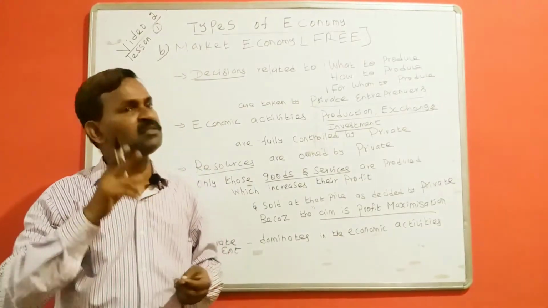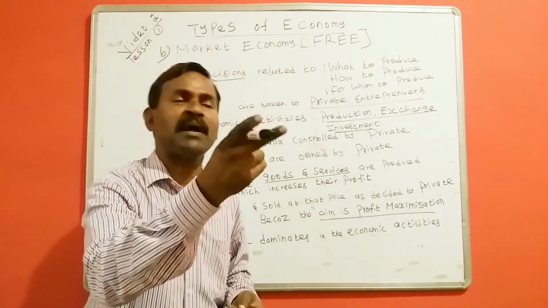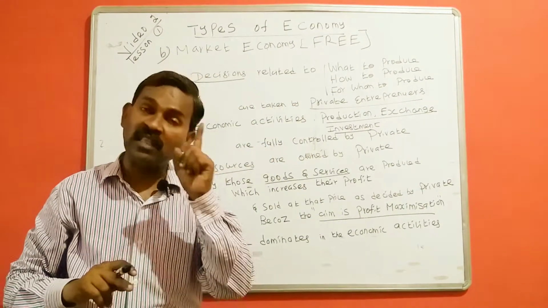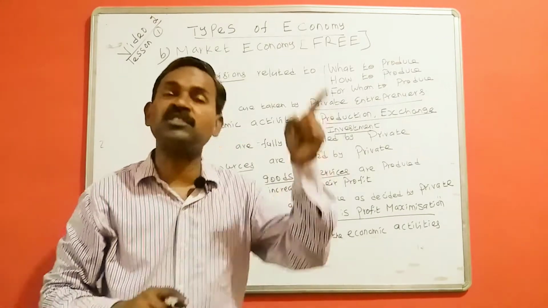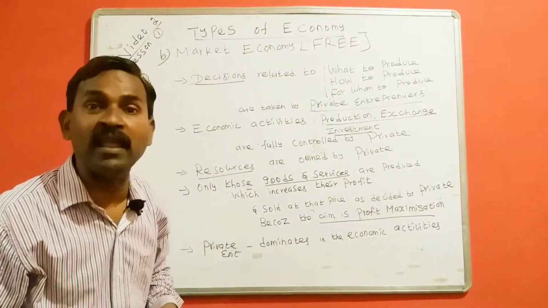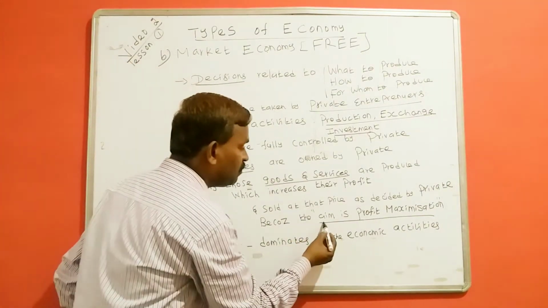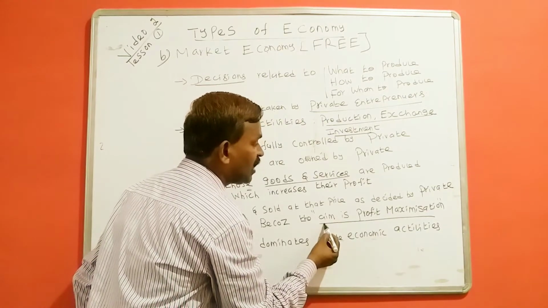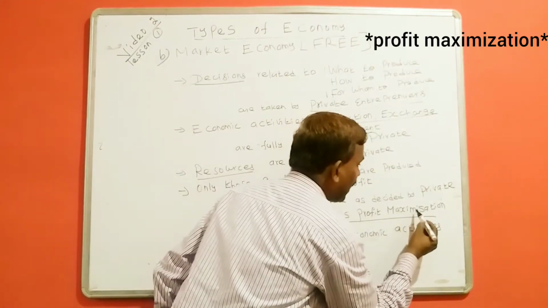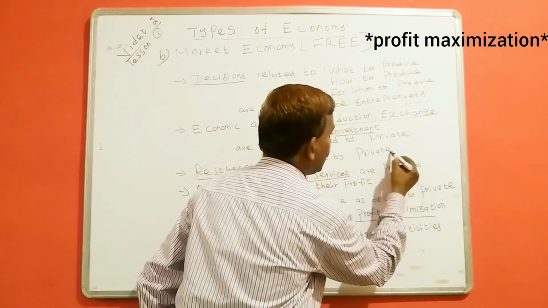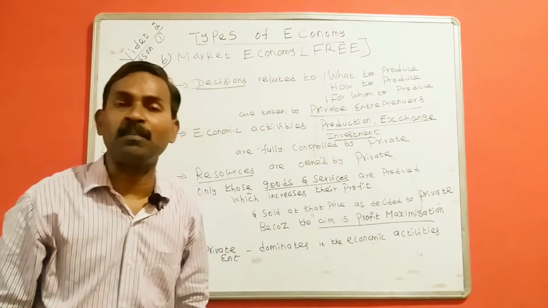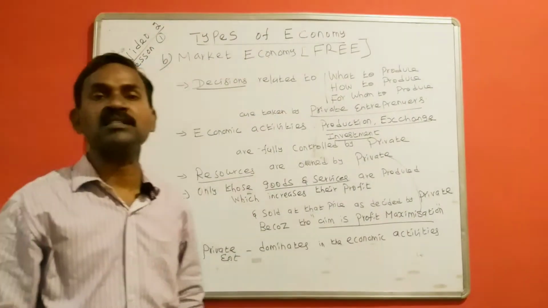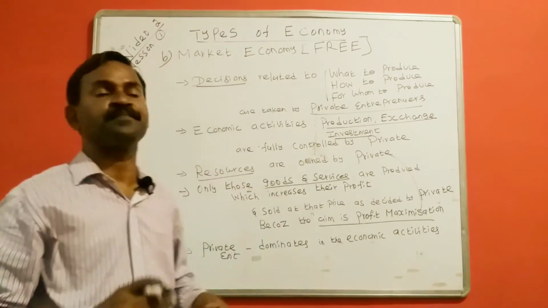Whatever goods give maximum profit, by minimizing the cost, they will manufacture only those types of goods and services. Why? Because the main aim of market economy is private profit maximization. Because it is fully controlled by the private. The government does not interfere.